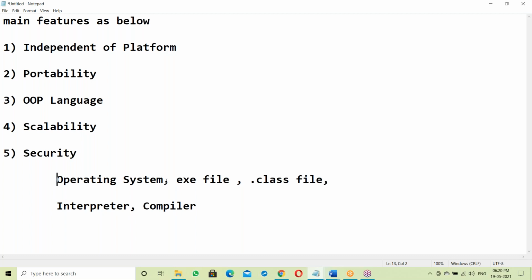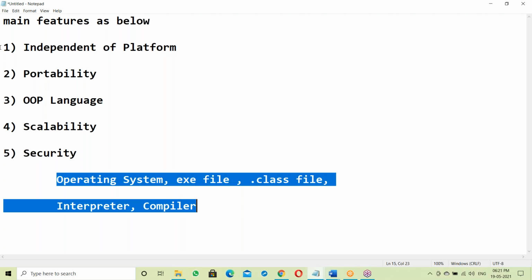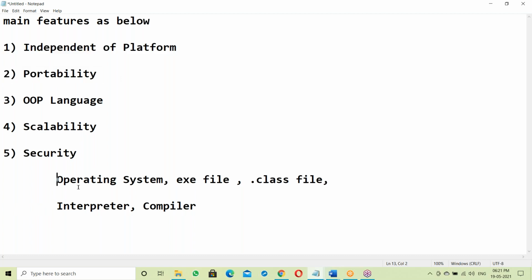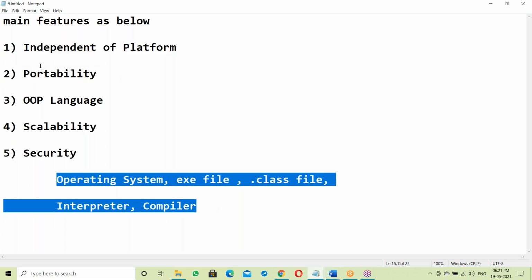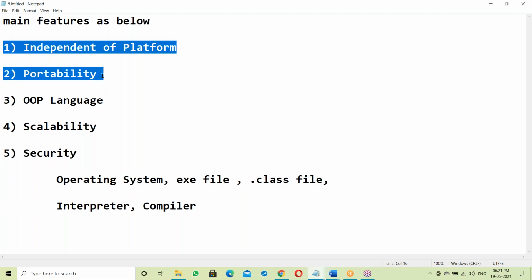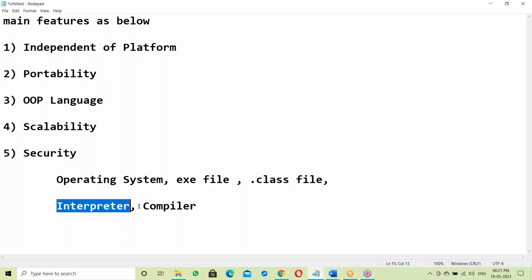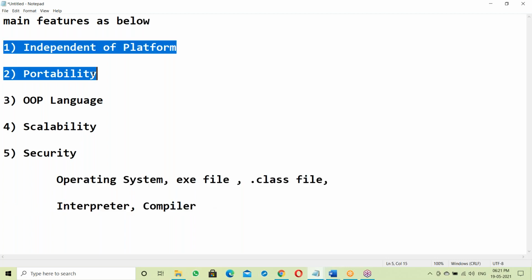So about OS, about exe file, about dot class file, about interpreter, about compiler. If you have this knowledge, then it is easy to understand the first two features. To understand the first two features, independent of platform and portability, this knowledge is compulsory. Let us see what is OS, what is exe file, what is dot class file, what is interpreter, what is compiler, and how these are working. After that, we'll go to these two features.